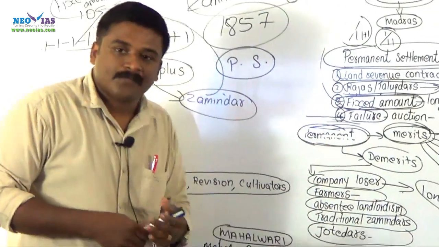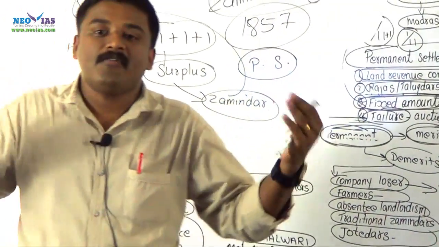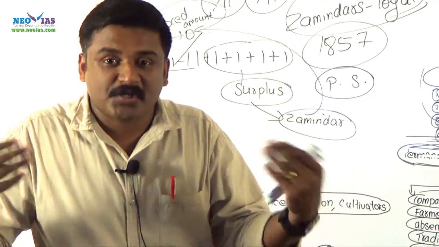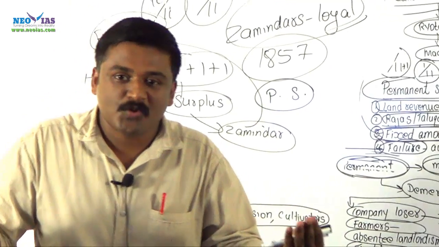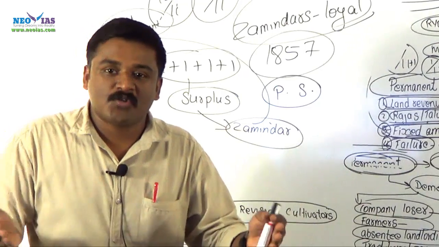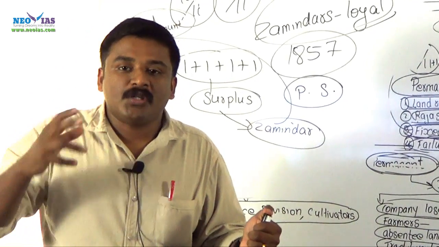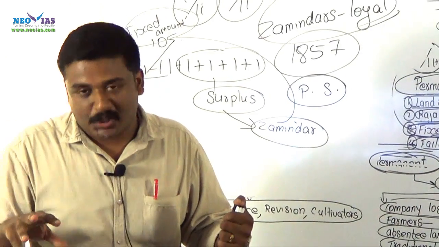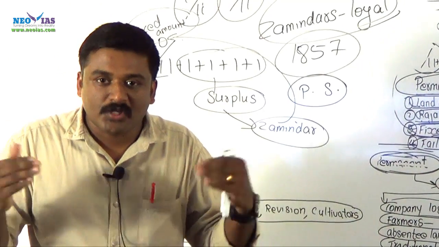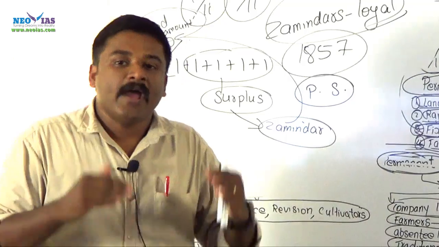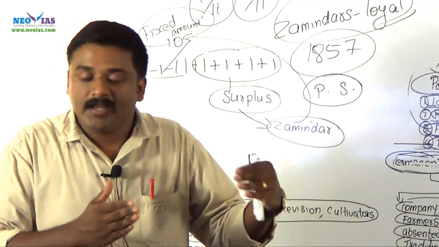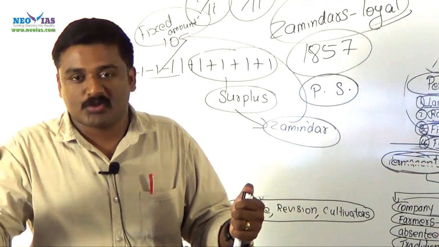Again, jotedars. Traditional zamindars, when they had some compassionate feelings or values, were compassionate toward these farmers. So, traditional zamindars couldn't manage these time-bound revenue collections. They failed to collect the revenue in time and pay the revenue to the company in time. Due to their failure, they lost their land.